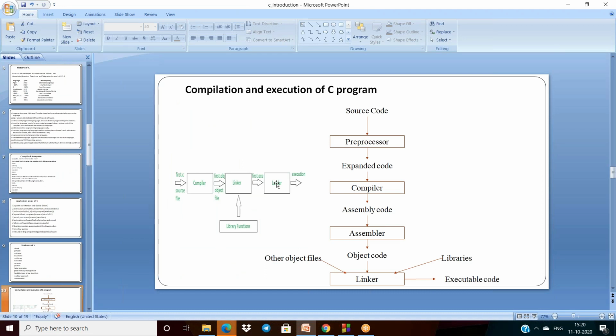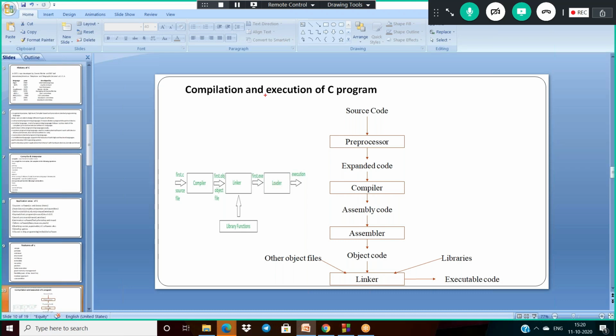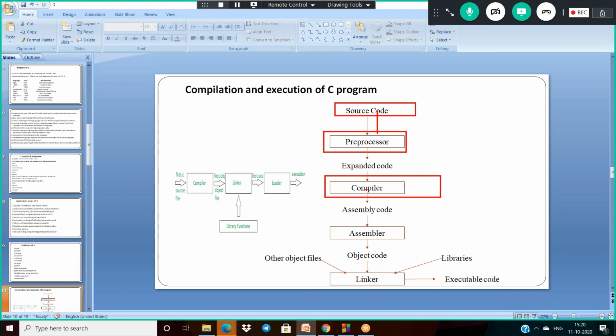And now coming to the compilation and execution of a C program. Here I am showing the diagram. First we have to give some source program to the preprocessor. The preprocessor expands the code and converts your impure C program into a pure C program, and that is given to the compiler. The compiler converts the given high level language to assembly language. And this assembly language code is given to the assembler, which generates an object code.